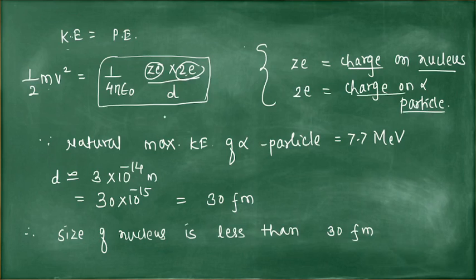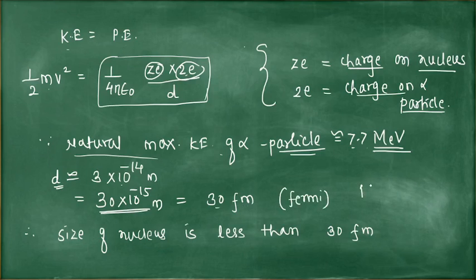By substituting all the values, the maximum kinetic energy of the alpha particle is almost 7.7 MeV. If you substitute all the values and find d, it will be 3 × 10⁻¹⁴ meter, that is 30 × 10⁻¹⁵ meter, and 30 femtometer or Fermi. 1 femtometer (1 F) is equal to 10⁻¹⁵ meter.